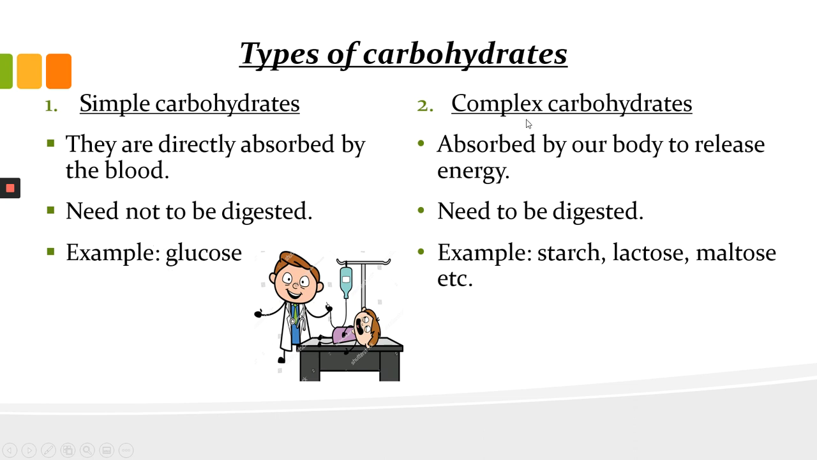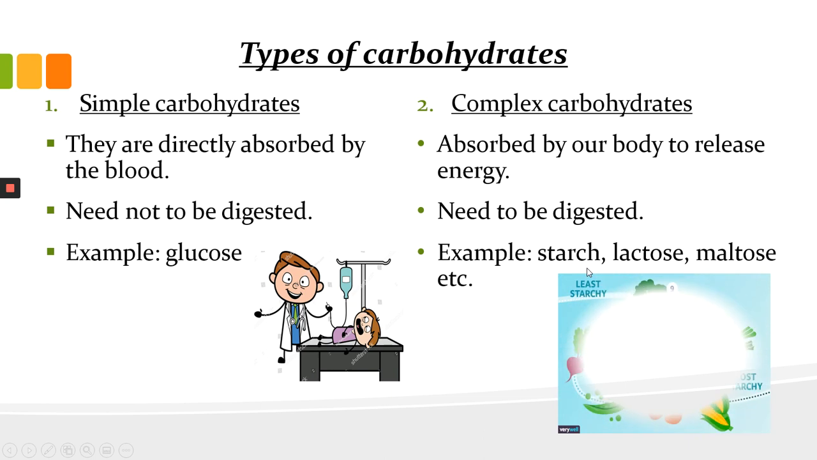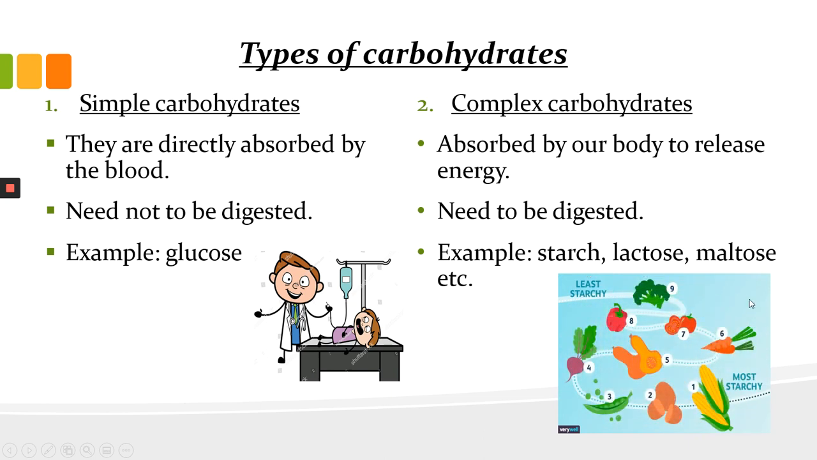Now the second type of carbohydrates are the complex ones, and they need to be digested first. They are absorbed by the body and then they release the energy. So first we eat them, then they get digested and then they release energy. Examples of complex carbohydrates are starch, lactose, maltose.